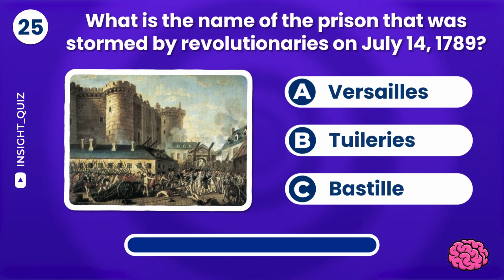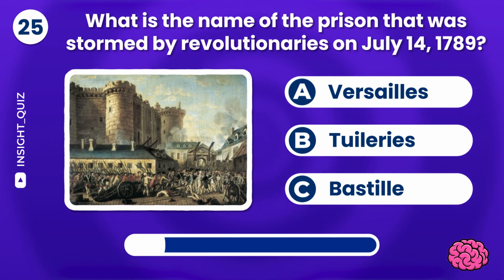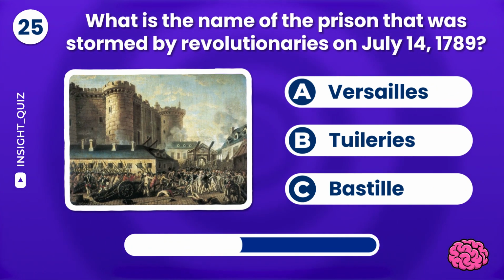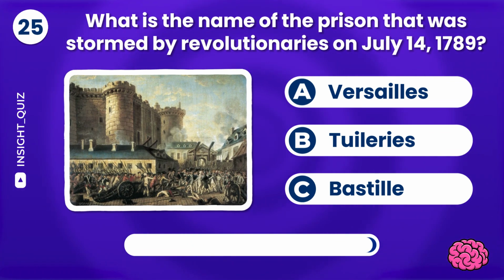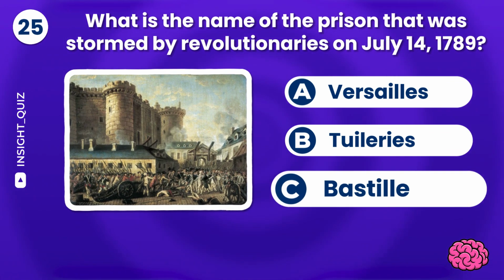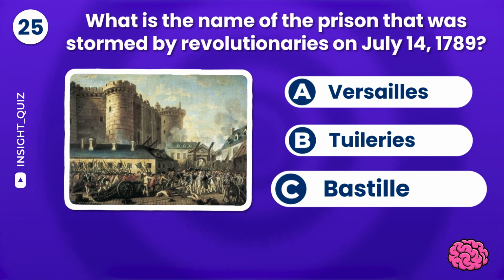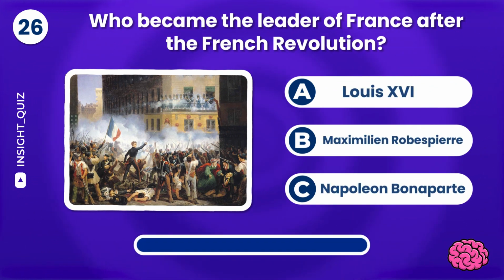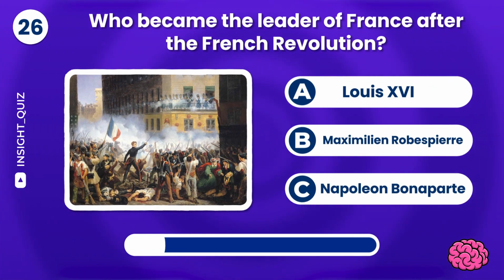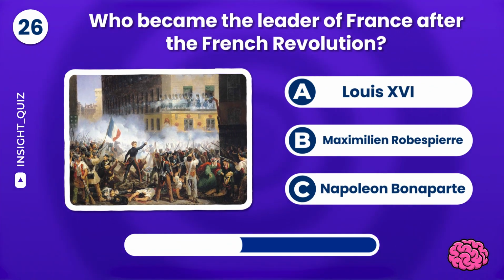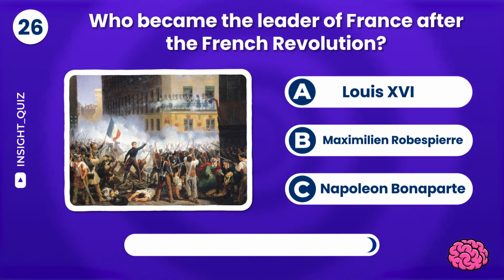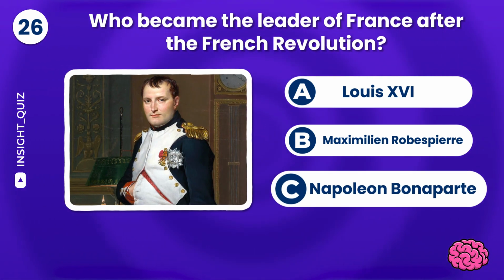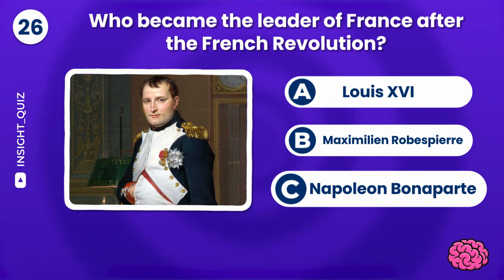What is the name of the prison that was stormed by revolutionaries on July 14, 1789? Versailles, Tuileries, or Bastille? The prison was called Bastille. Next question. Who became the leader of France after the French Revolution? Louis XVI, Maximilien Robespierre, or Napoleon Bonaparte? Right! It's Napoleon Bonaparte.